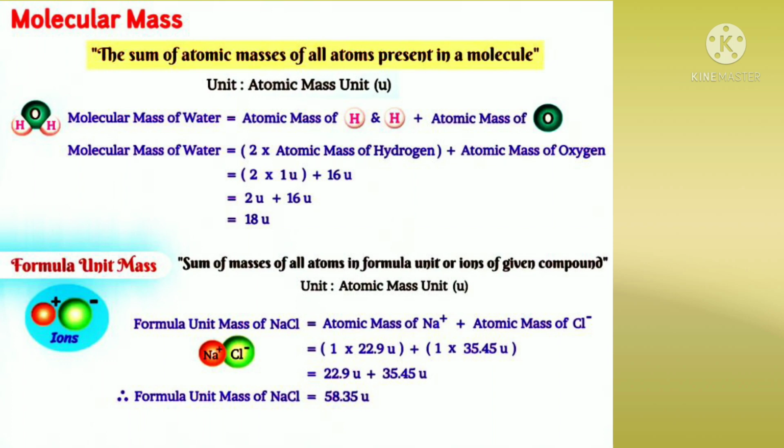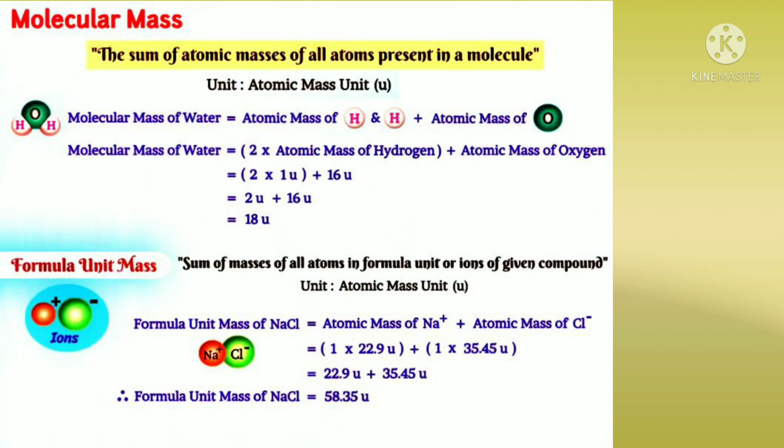And formula unit mass: the sum of masses of all atoms in a formula unit, or ions, of a given compound. For example, NaCl: atomic mass of Na plus ion plus atomic mass of chlorine minus ion.